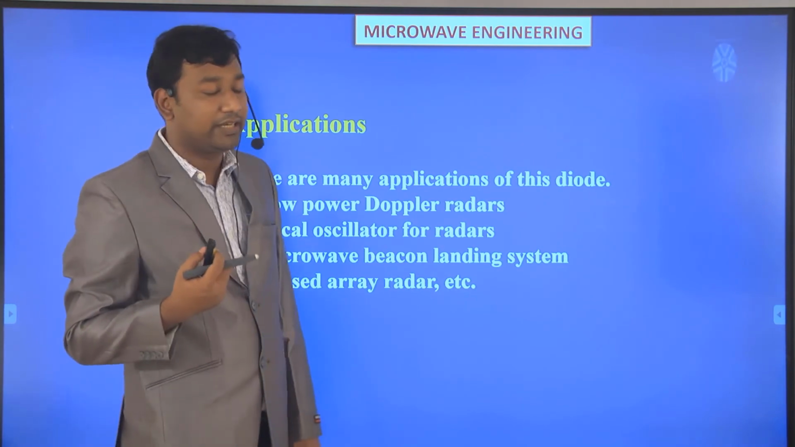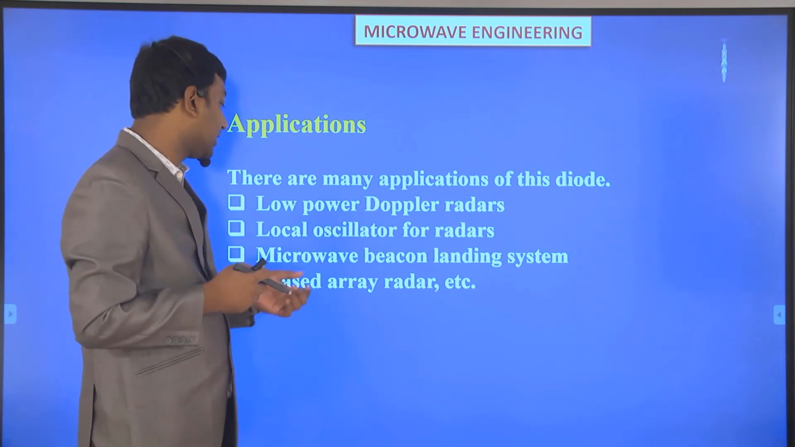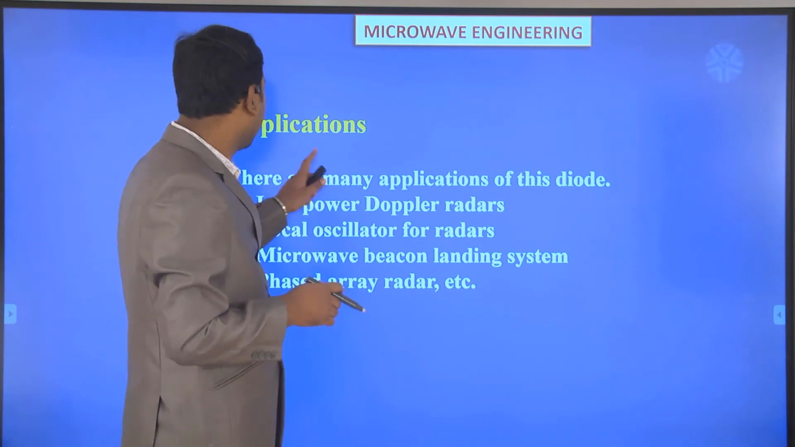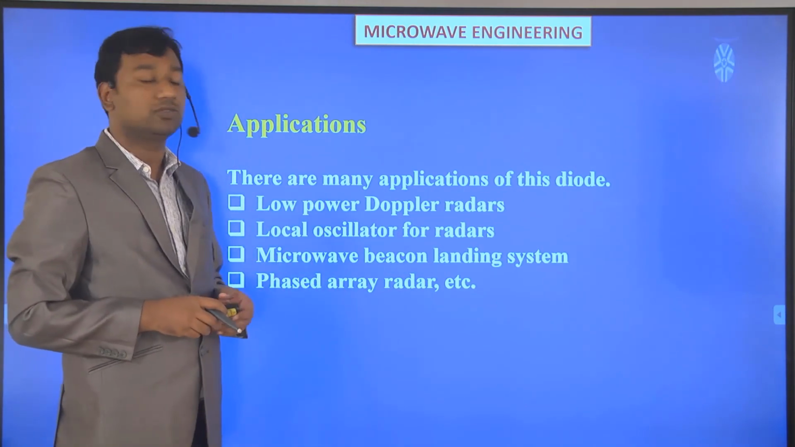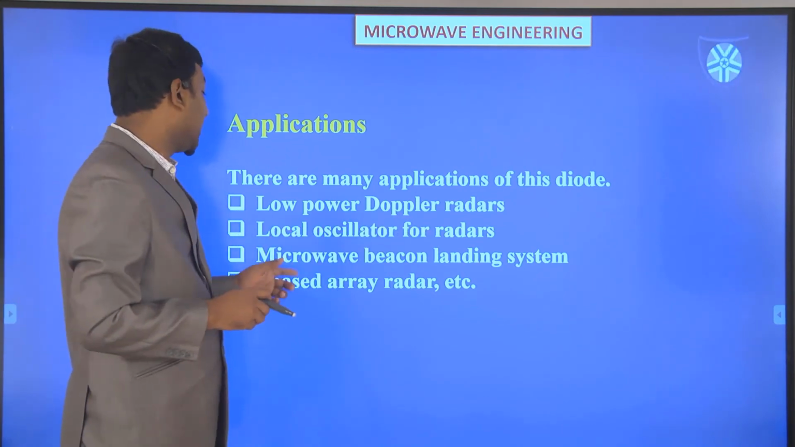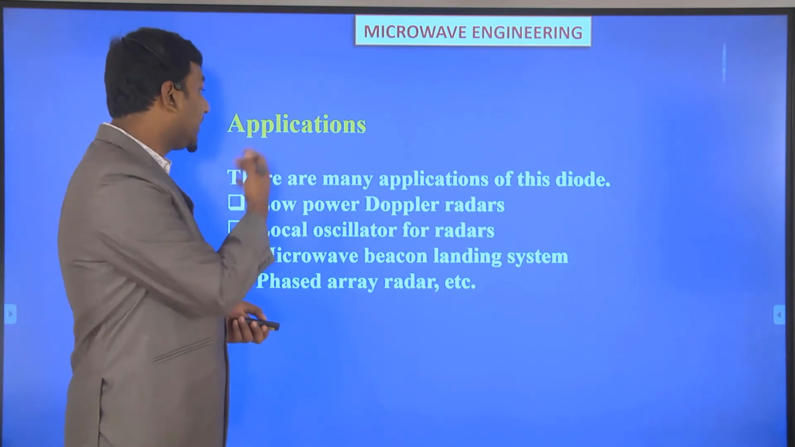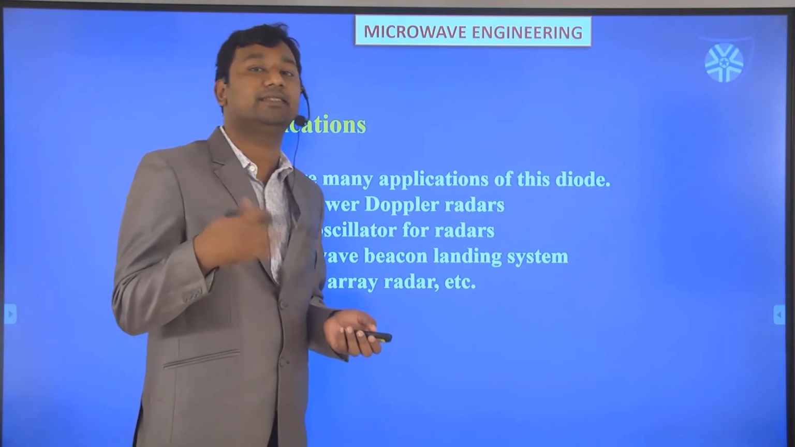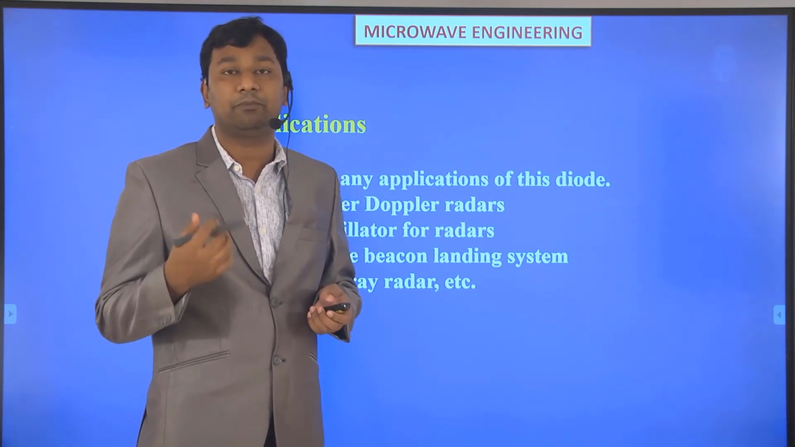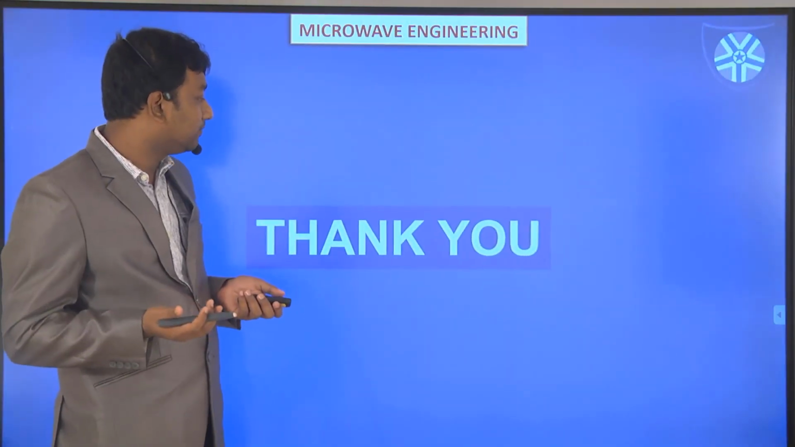The applications where we use the trapatt diode are low power Doppler radars, local oscillator for radars, microwave beacon landing system, phased array radar, etc. So we can use it in low power Doppler radars as well as local oscillators for radars, microwave landing systems and phased array radars. The maximum applications of microwave solid state devices are radar, high frequency Doppler radars, and different array radar applications. Those are the overall things of the microwave.